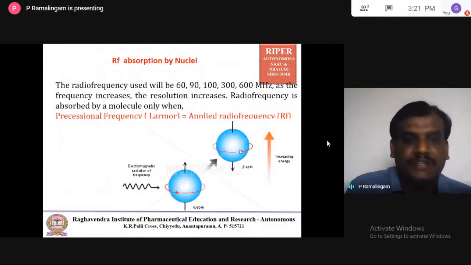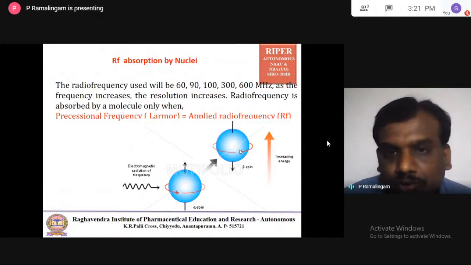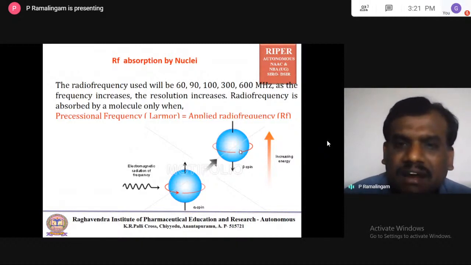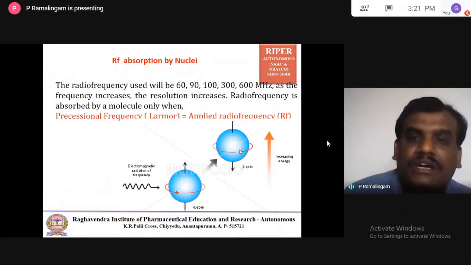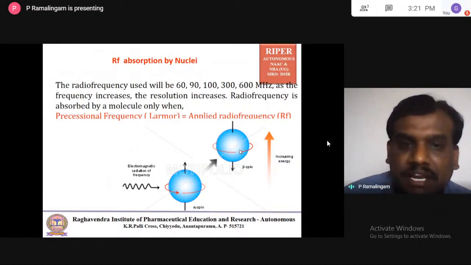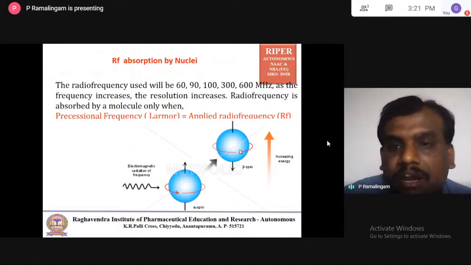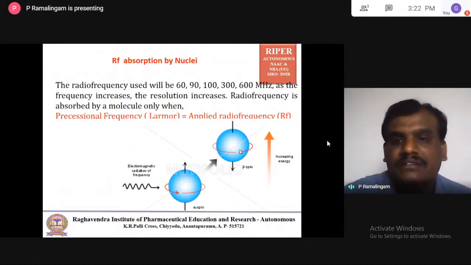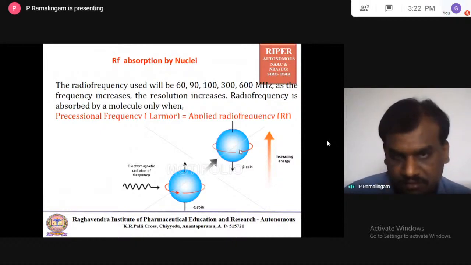So RF absorption by nuclei is very simple. Remember, today NMR instruments use radio frequencies from 60 to 600 megahertz, but 60, 90 and 100 are no longer used. Now they are using 300, 400, 600, even up to 800 megahertz. What is the role of this radio frequency in the instrument? As the radio frequency increases, the resolution increases and the sensitivity also increases. So an NMR instrument working at 600 megahertz is more sensitive than one working at 300 megahertz.